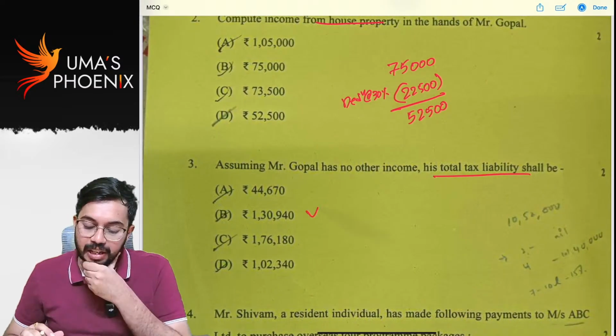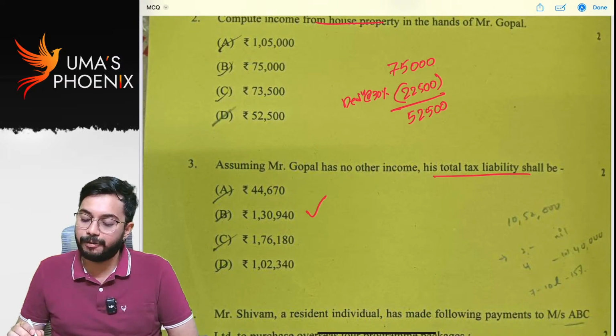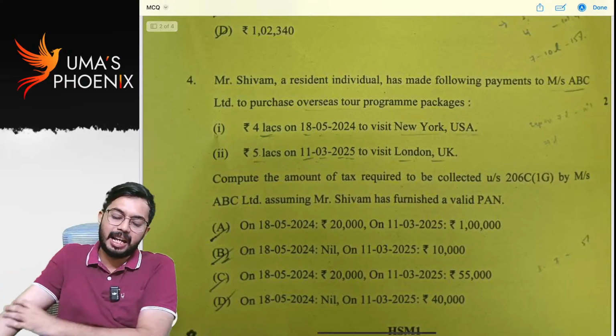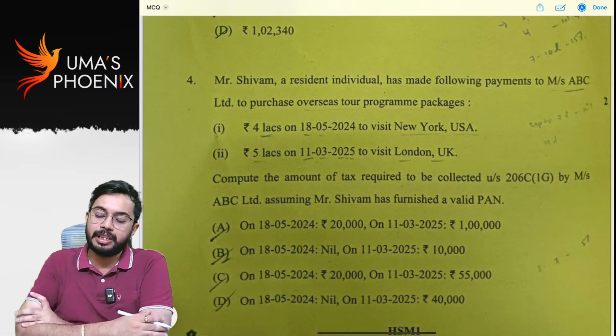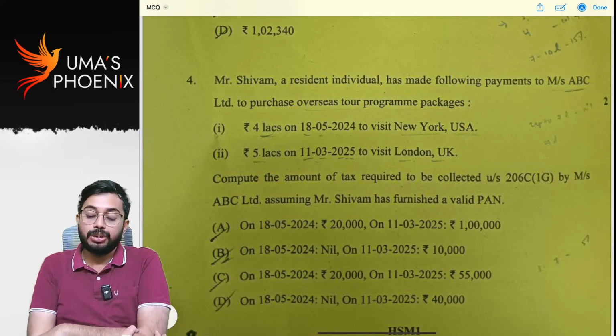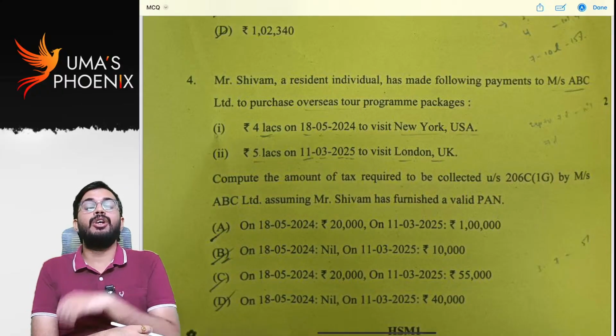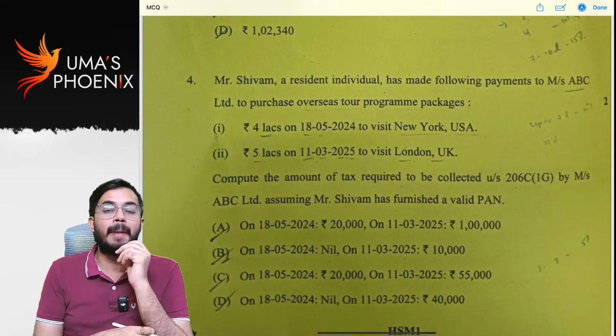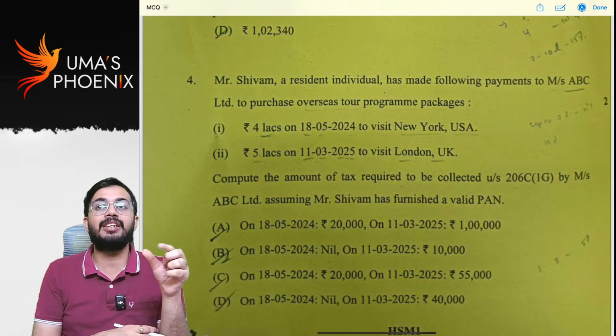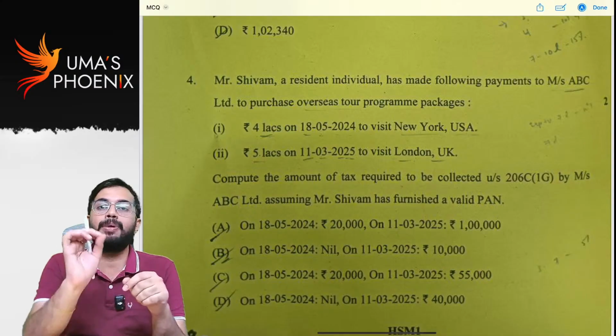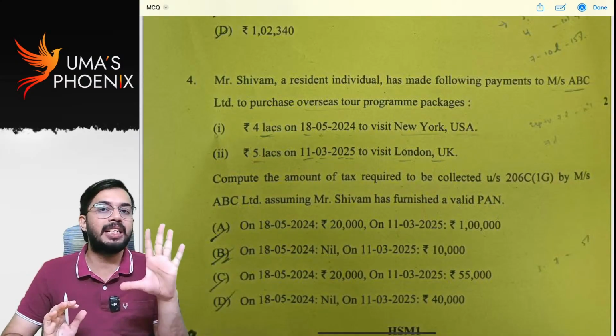Next, Mr. Shivam, a resident individual, has made following payments to Merces ABC Limited to purchase overseas tour program package. Whenever you are purchasing overseas tour program package, if value of package from all operators together is up to 7 lakhs, TCS 5% will be collected.